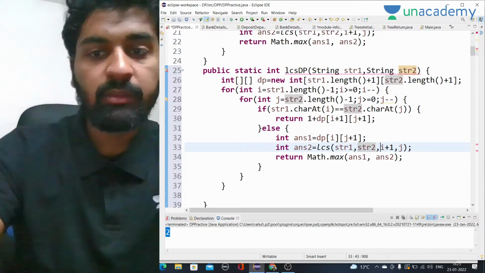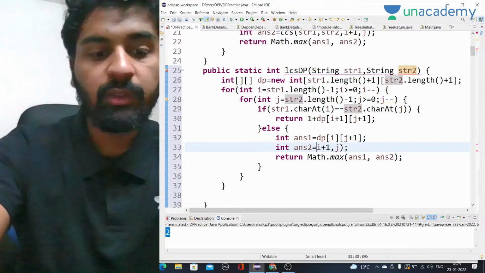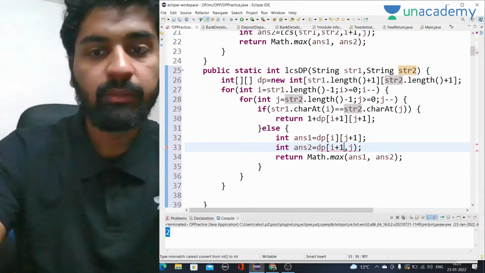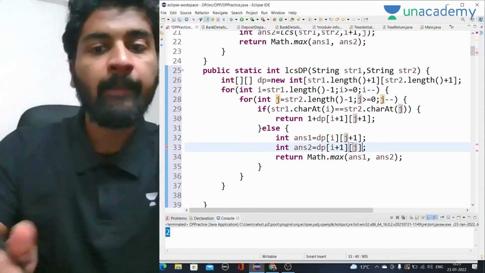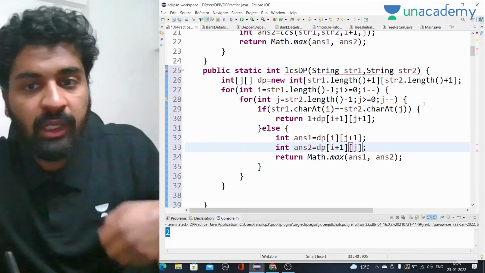Here as well, same thing: instead of calling recursion, we use the DP array.